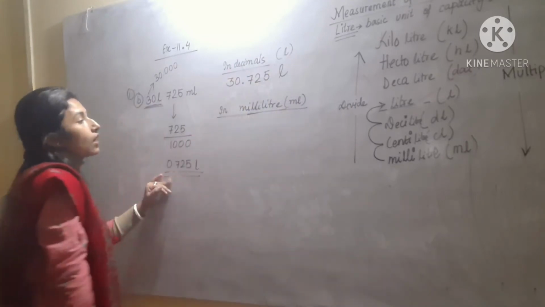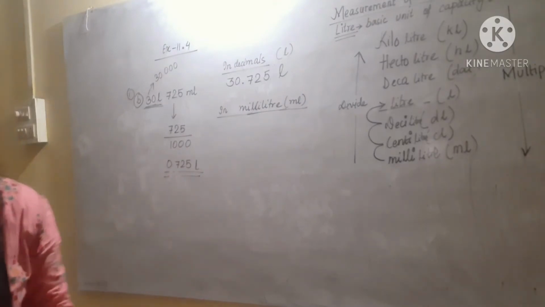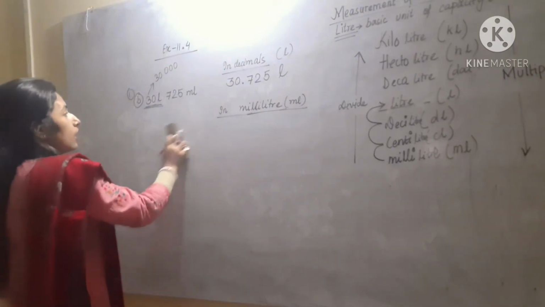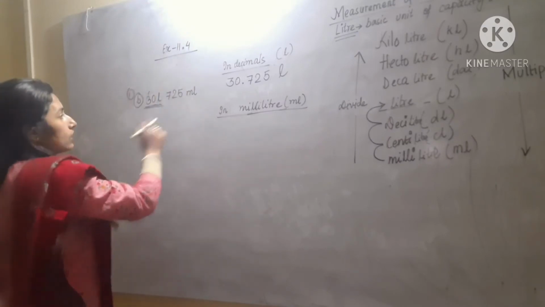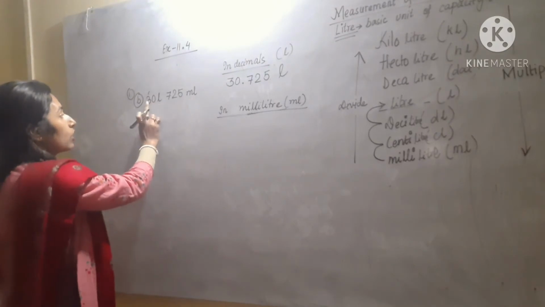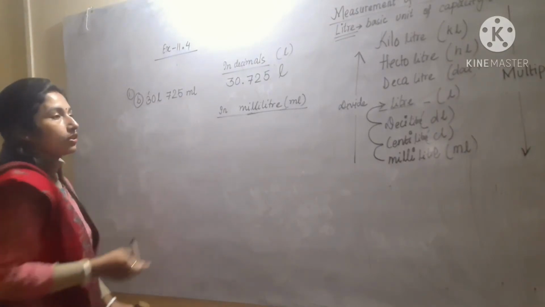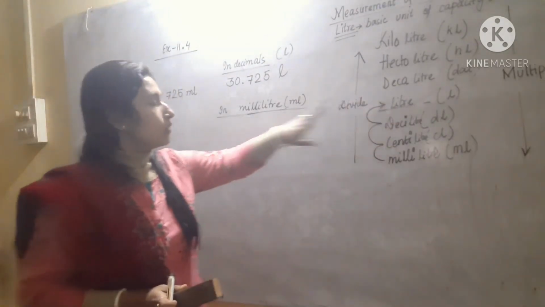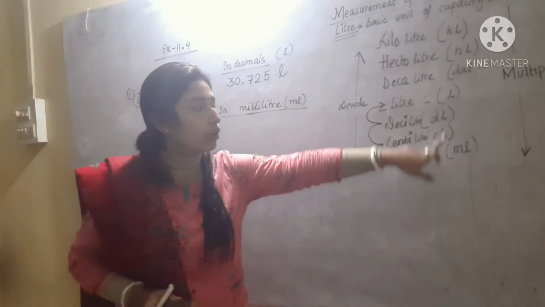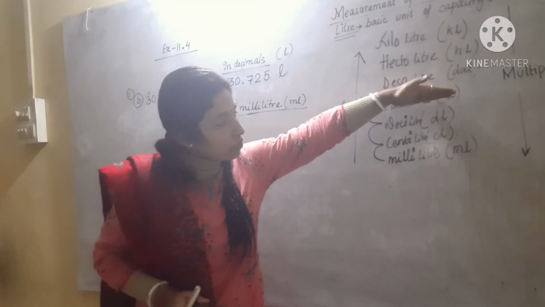Now come to the next one, that is in milliliter. How to convert into milliliter? The second one, that is 725, is already in milliliter. That means we have to convert 30 liter to milliliter. So from liter to milliliter, you have to go from top to bottom.